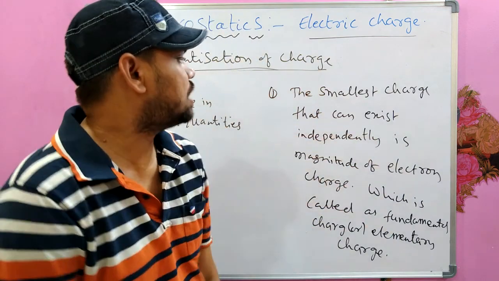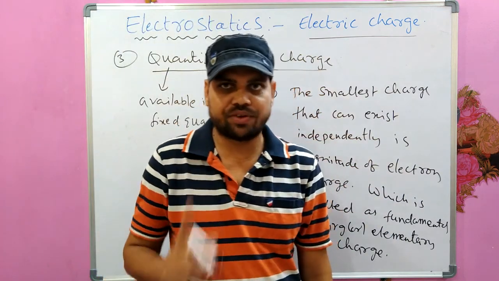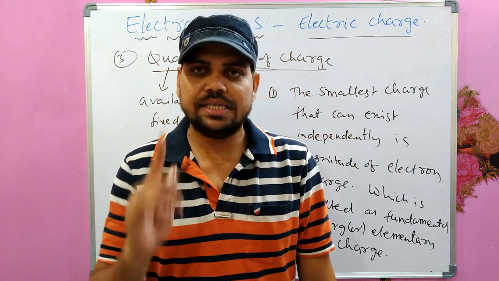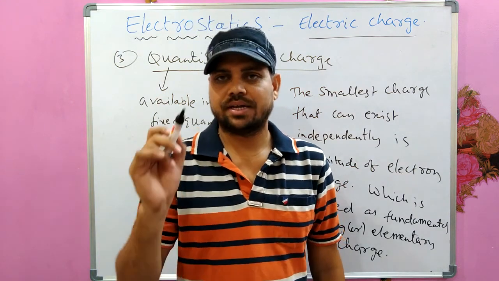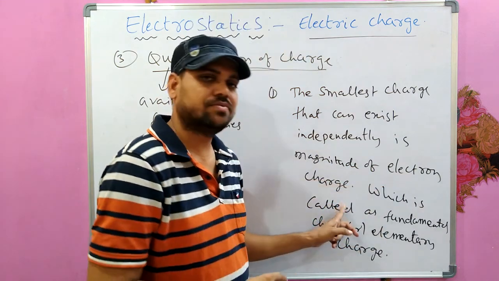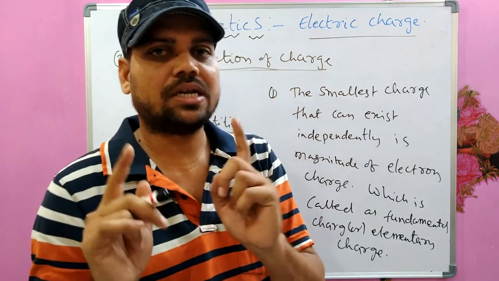The smallest charge that can exist independently or freely is the magnitude of electron charge, which is the fundamental charge or elementary charge.